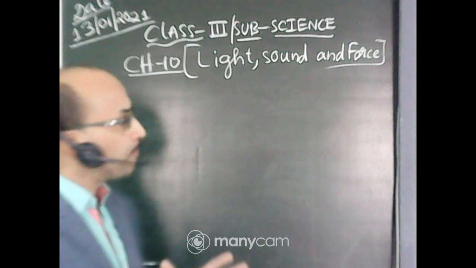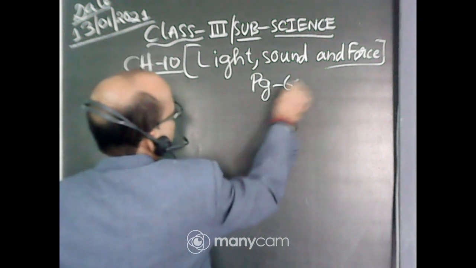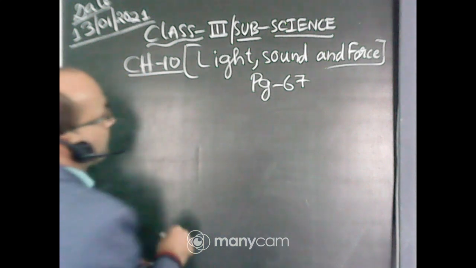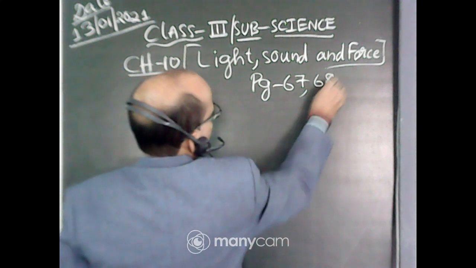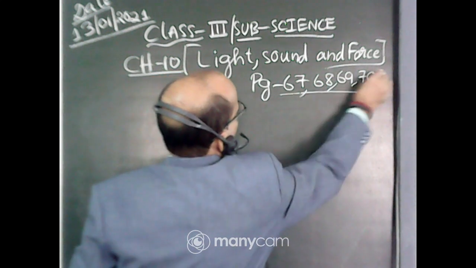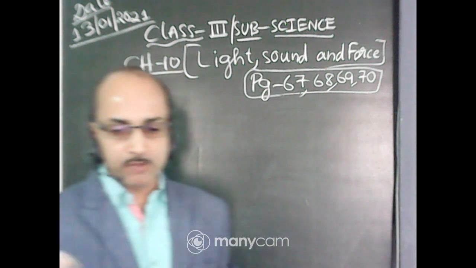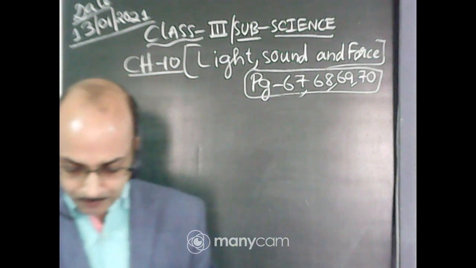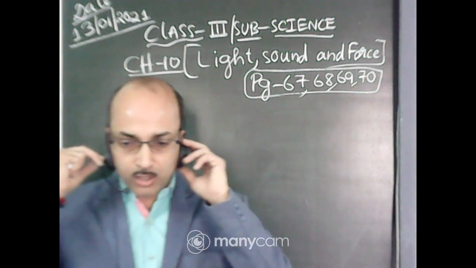I am talking about page number 67. I am just revising. The chapter begins from page number 67, 68, 69 and 70. I am just having a recap, revising what we have learned in the previous classes. So sound that is loud and unpleasant is called noise.